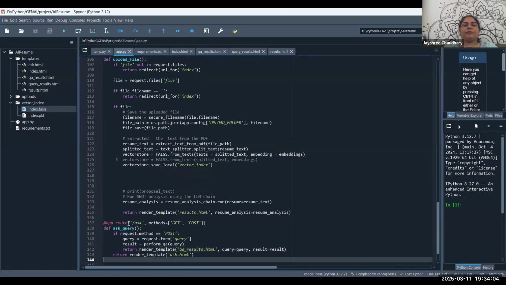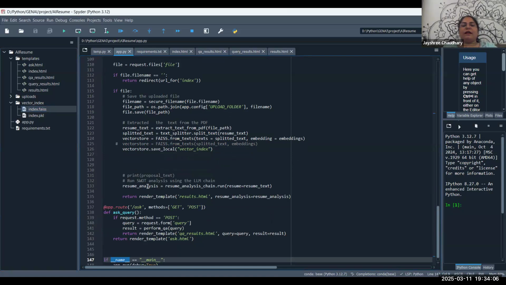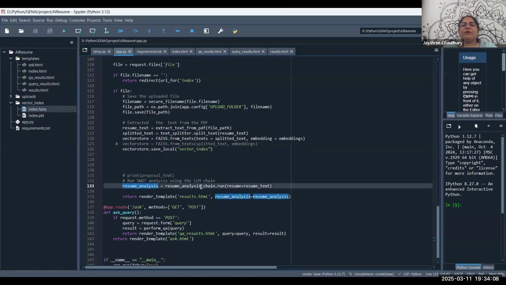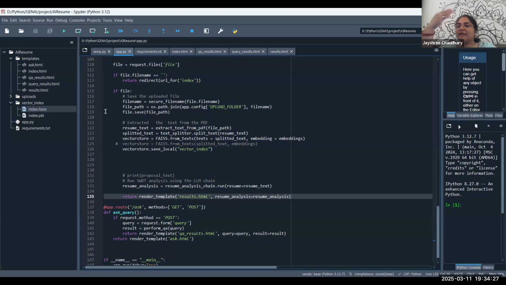And then we are just going to say resume analysis is resume analysis chain dot run resume is equal to resume text. So whatever resume text we are getting, it's going to generate the summary, and that we are going to render on the result page. So that is the reason we get the response on the result page as a complete summary of the resume.